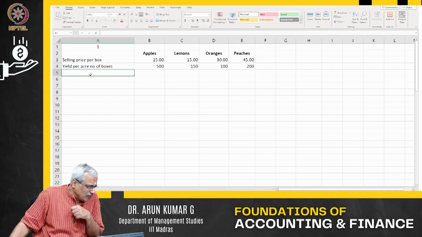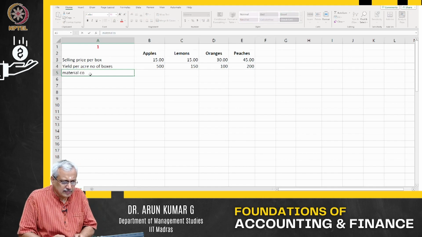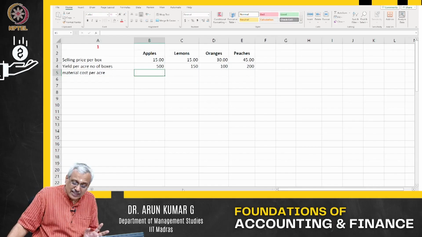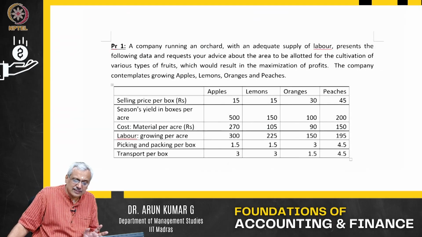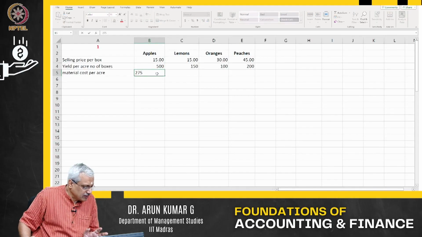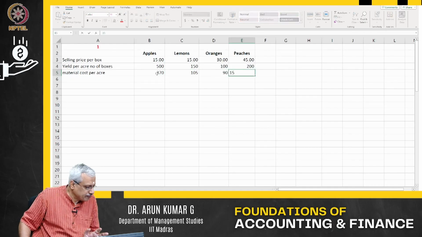Now I have what is called material cost per acre. That is the variable cost we talked about: 270, 105, 90 and 150.